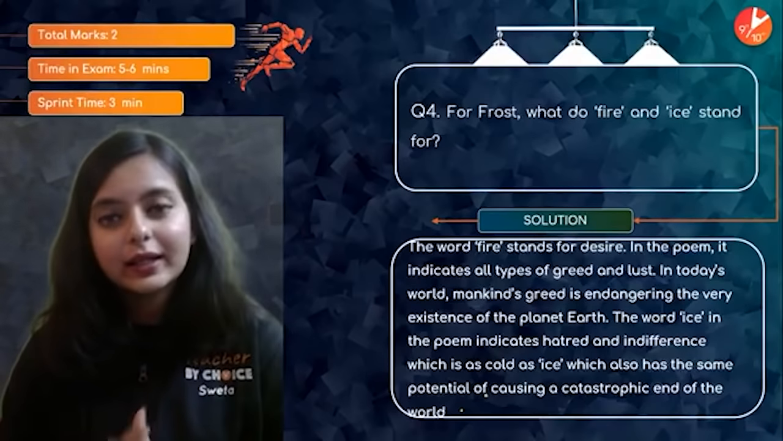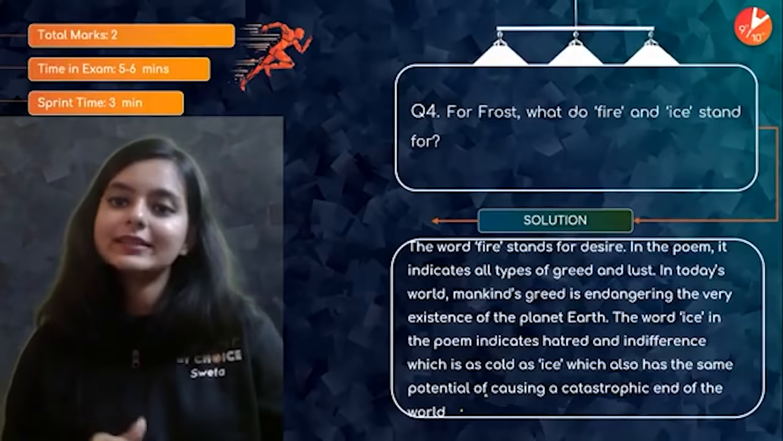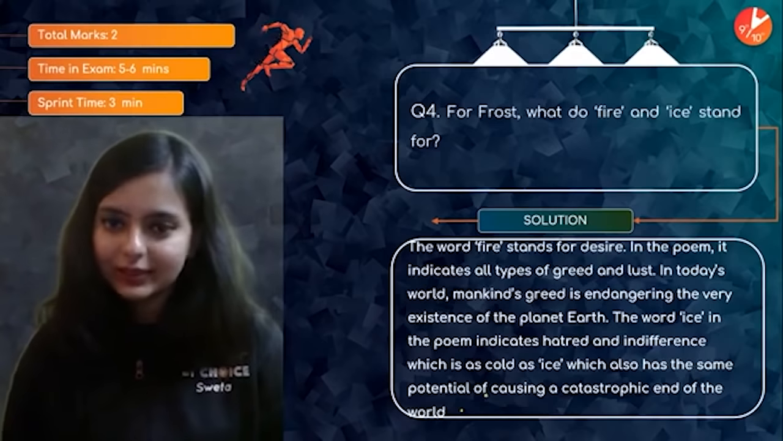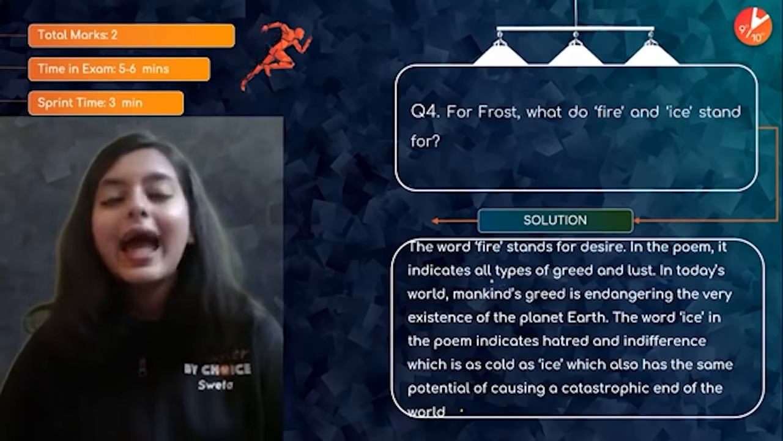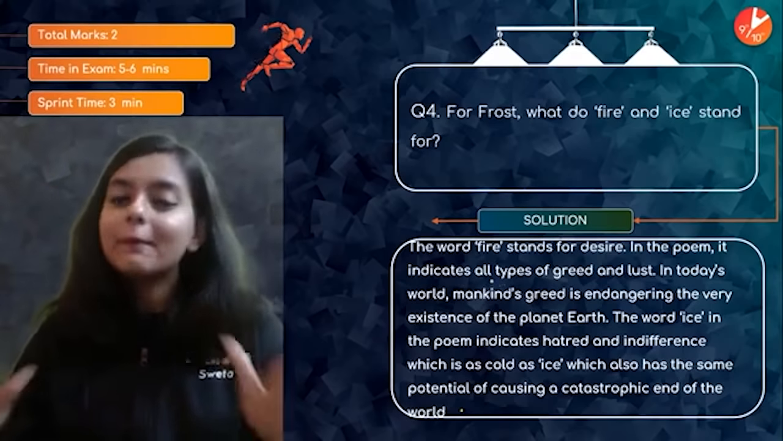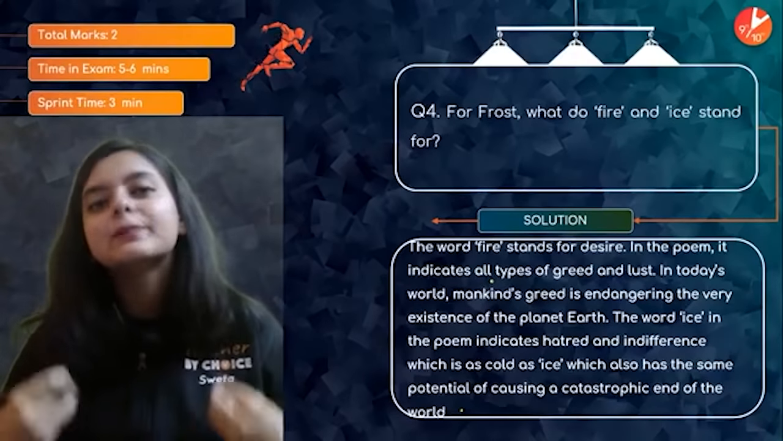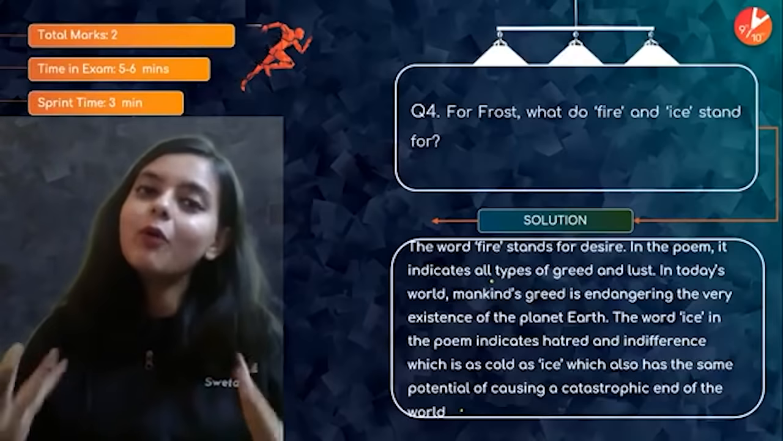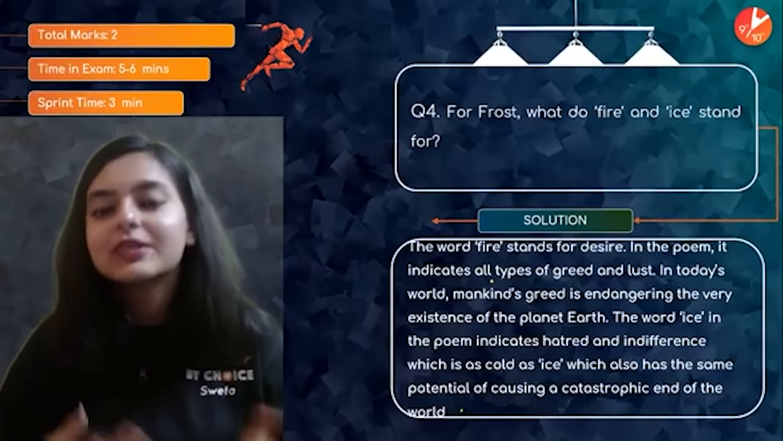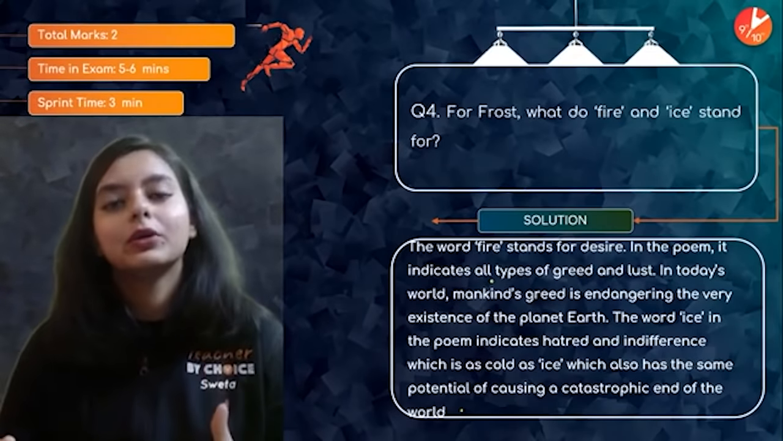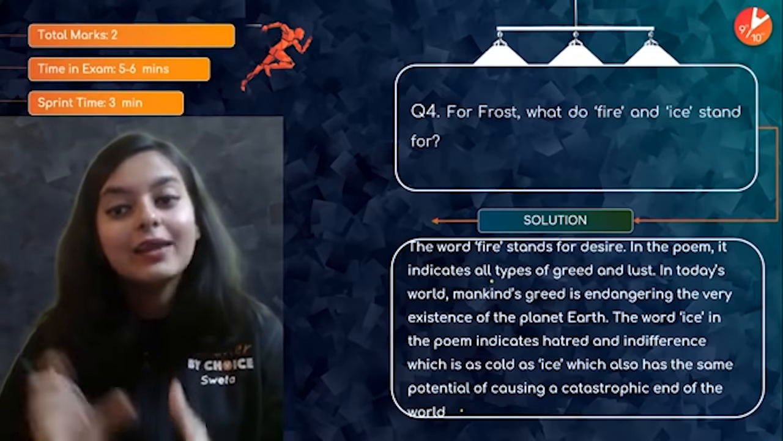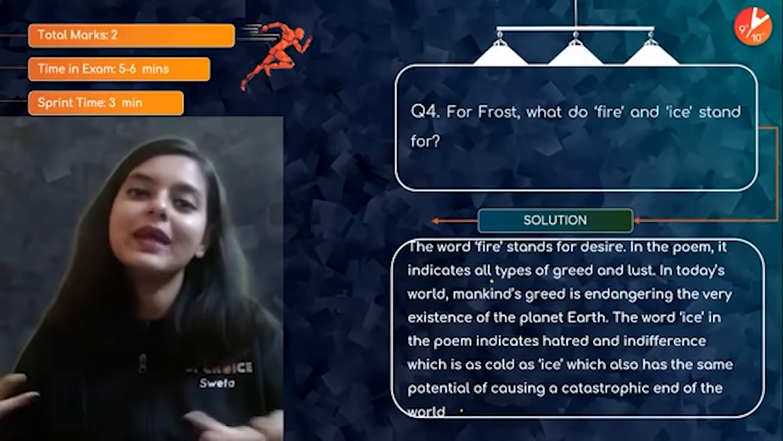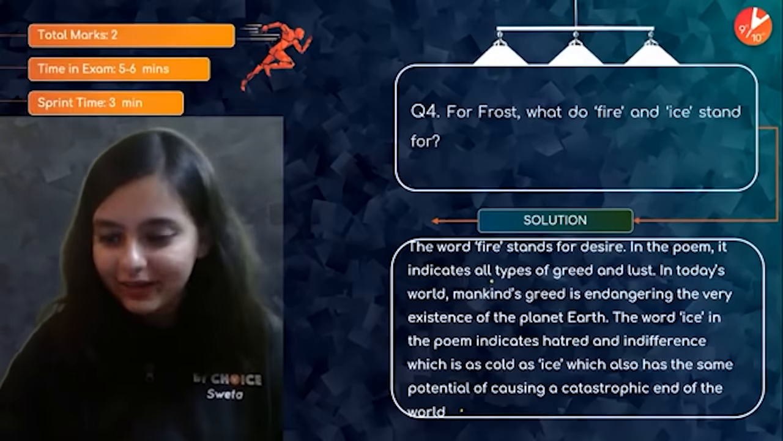Most of the students, what do they do? They write fire stands for desire, ice stands for, what is this? Yes, hatred, right? And end of the answer. Please do not do so. Please be a little descriptive. This is literature, guys. The more descriptive you are, the more you add value to the answer, your value points, right? That is going to make your answer way better, right?